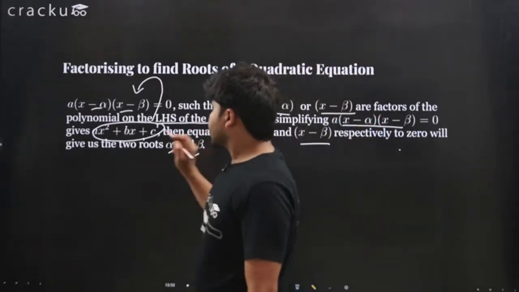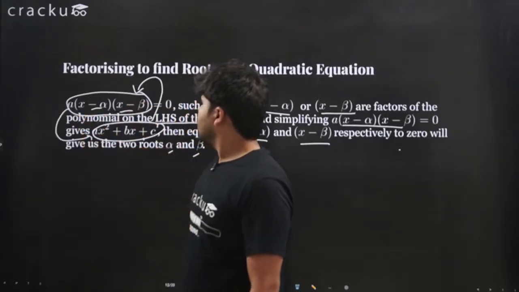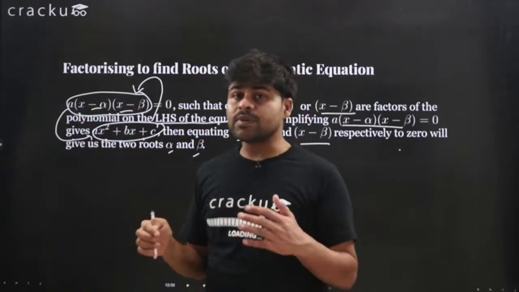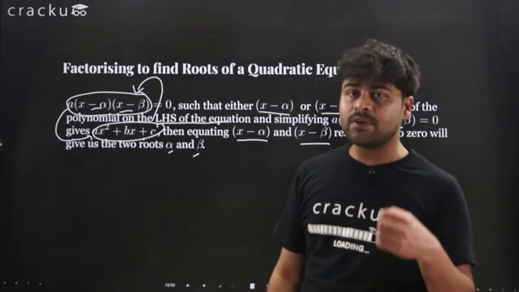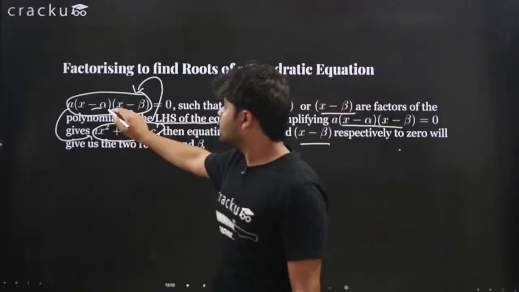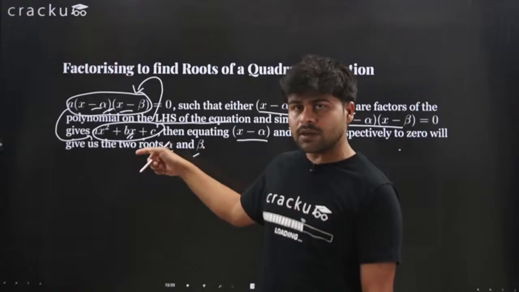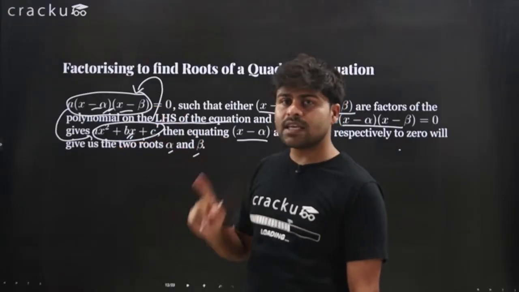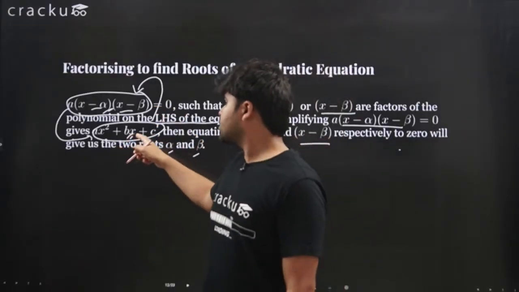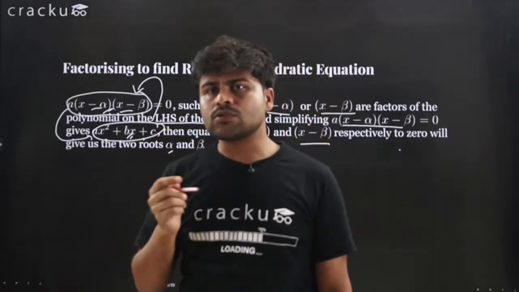Now, again, if you notice here, this gives you this. So there's something called sum and product of roots that we will come to later. Keep this in mind, that this is the essential form, that these two things are essentially the same. A times (x minus alpha) times (x minus beta) equals 0 is the same as ax square plus bx plus c equals 0. Why is it the same? Because alpha and beta are the roots of the equation.